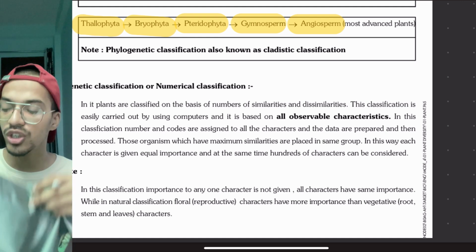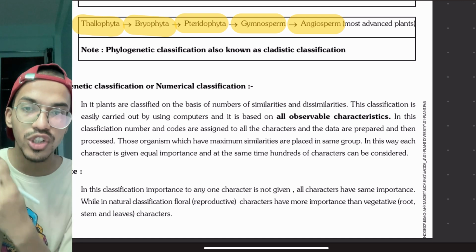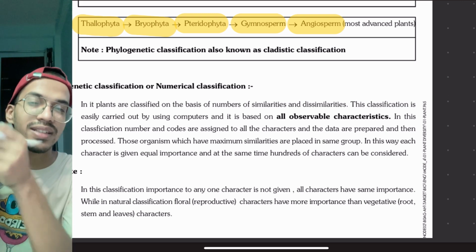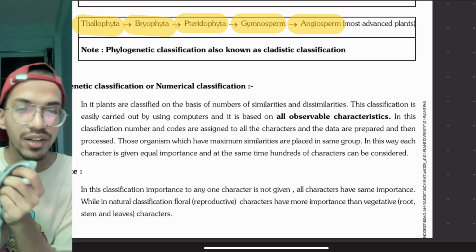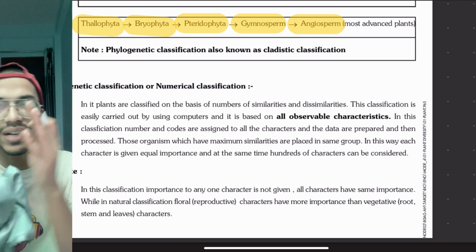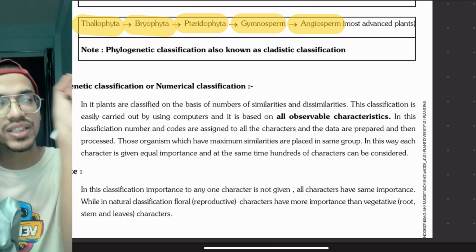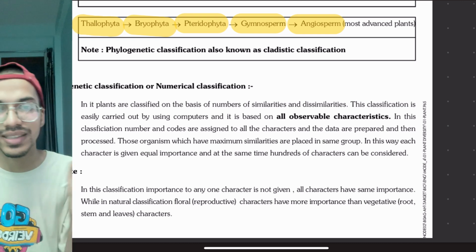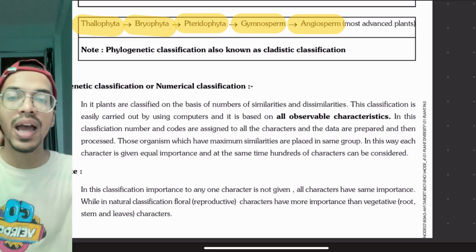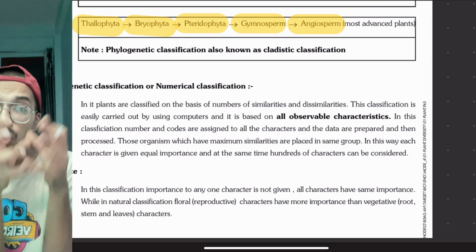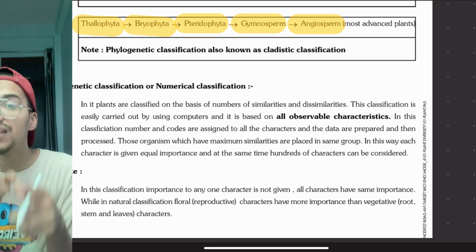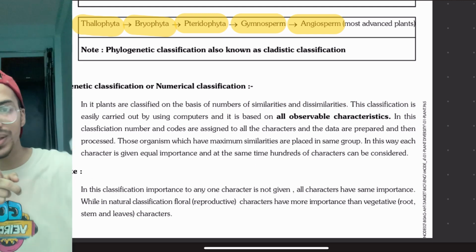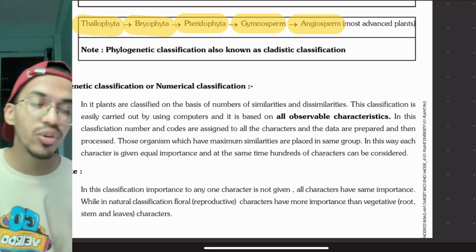That is one feature. Another is its shiny skin. These features are put into computers, where number codes are assigned, and we see which code category matches maximum with already formed categories, and that's how we classify it. This is numerical classification.